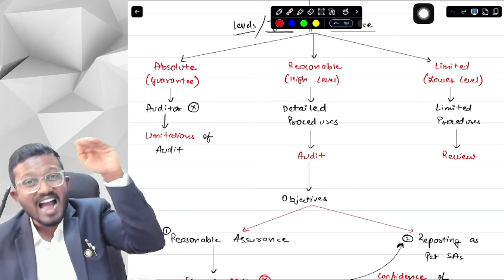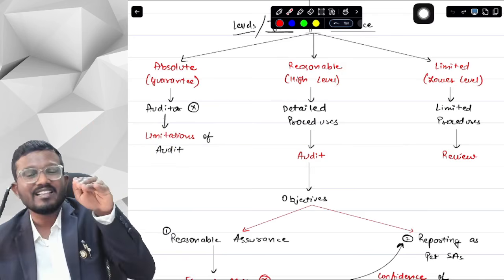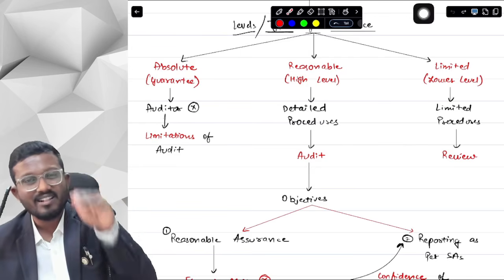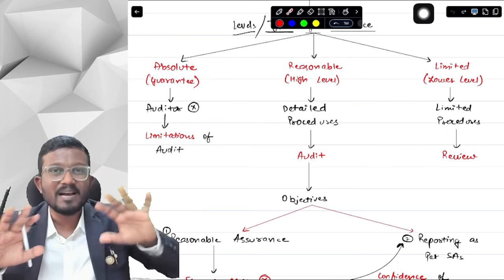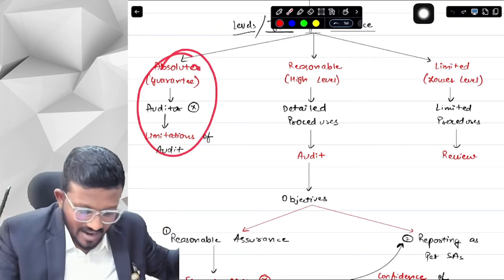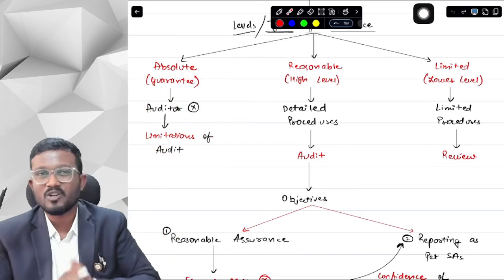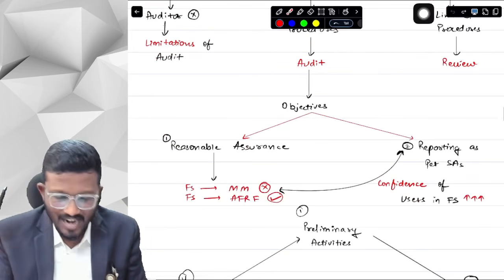After that, there is a high level of reasonable assurance, and after that, there is limited assurance, which is a lower level than the reasonable assurance. Okay, yes, sir. So these were basically the three types of assurance that we were talking about. We cannot give an absolute assurance in any case. Okay, yes, sir. Now let's talk about audit.